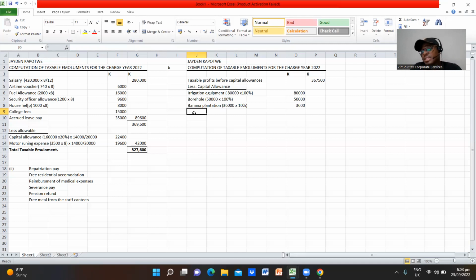But this is a farm house that is used by a farm manager, an employee of the farm. Since it is used by an employee of the farm, it is restricted to 20,000 kwacha in the tax year 2022. So we are only going to claim 20,000 and not the 127,000 kwacha.